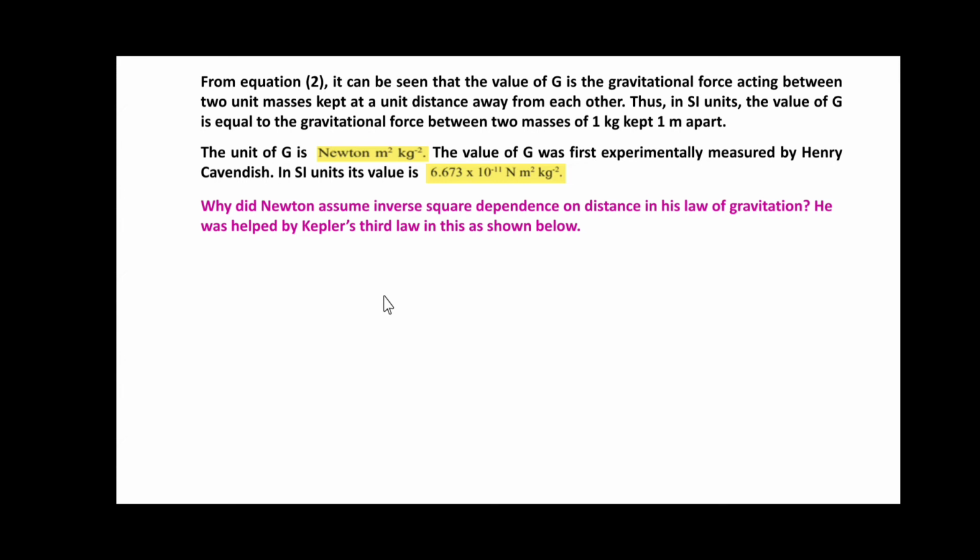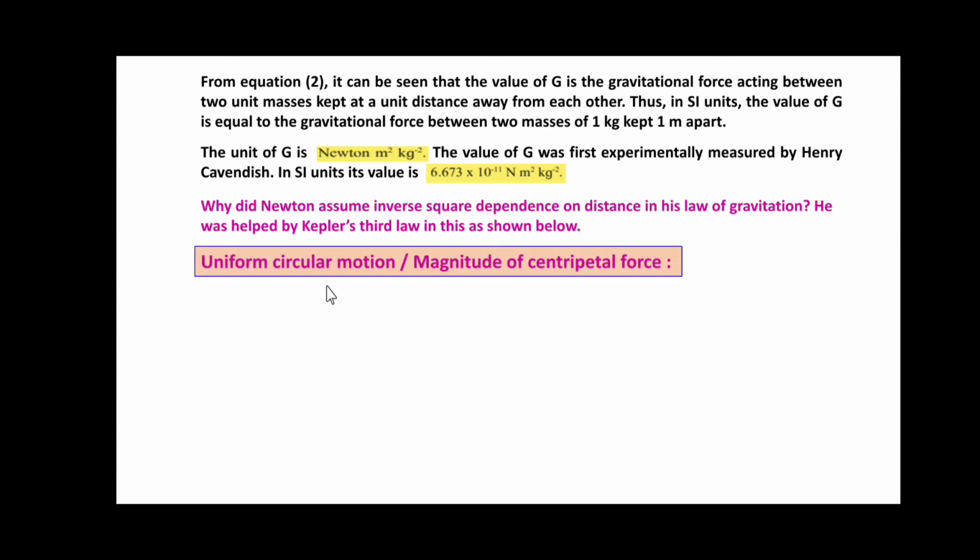Newton had assumed inverse square dependence on distance in his law of gravitation by considering Kepler's third law, which states that the square of the orbital period of revolution of the planet around the sun is directly proportional to the cube of the mean distance of the planet from the sun. That is, T squared is directly proportional to r cubed. So let us see how it could be shown.